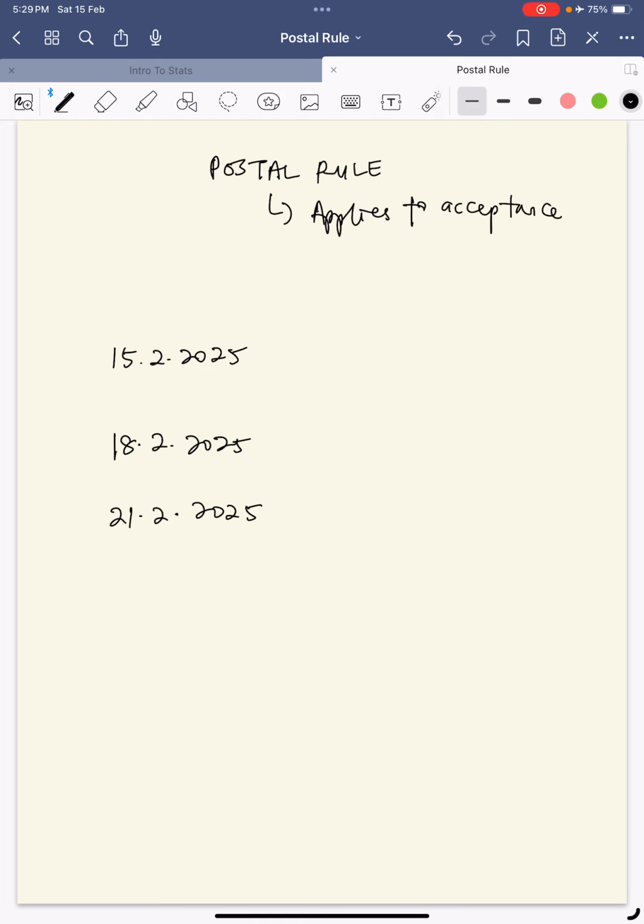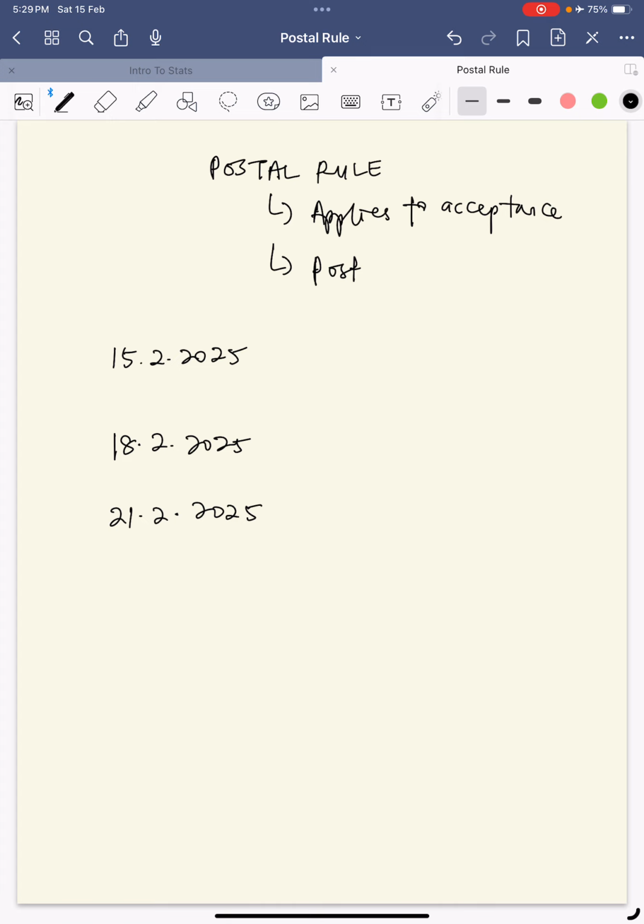Okay, so you know that in contract, ada elements of contract, kita ada proposal, kita ada acceptance kan. So for postal rule, it only applies to acceptance. That means if you make a proposal by using post, it's not relevant. Secondly, it also only applies to post. Okay, apabila melibatkan surat sahaja.